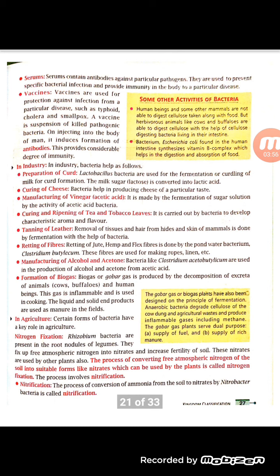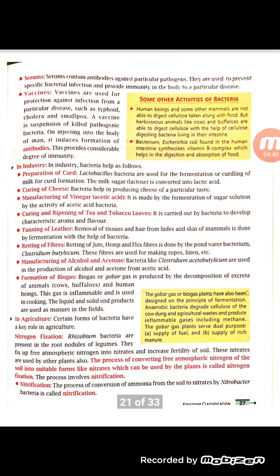Then cheese is also prepared by this bacteria. Vinegar, tea, and leather tanning are also done with the help of bacteria. Fibers are also made with the help of bacteria. Alcohol is also made with the help of bacteria. In agriculture also, bacteria help in the process of nitrogen fixation, because plants cannot directly obtain nitrogen from the air. So bacteria present in the soil near the roots fix the nitrogen, and then it is given to the plants for use.